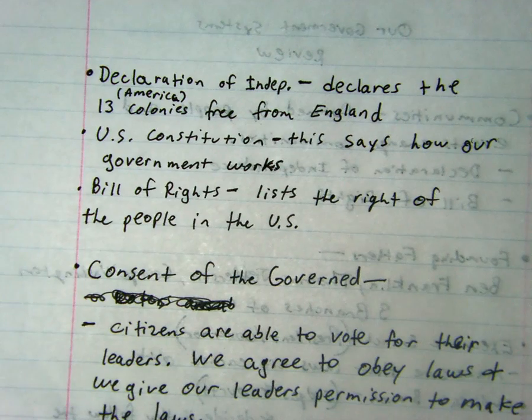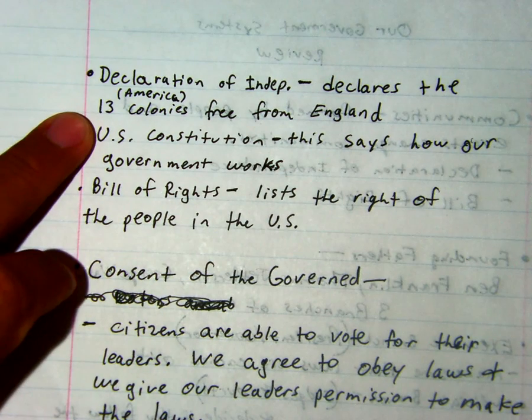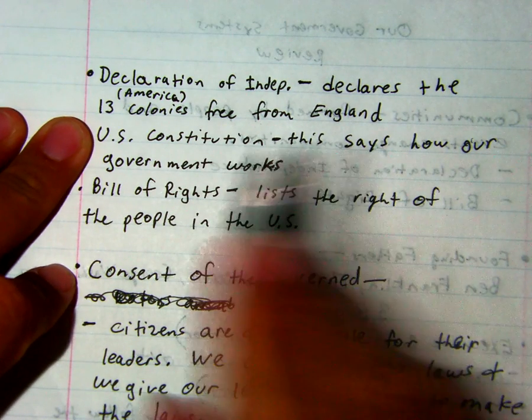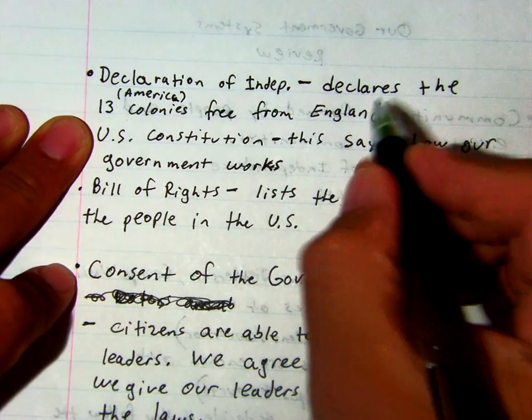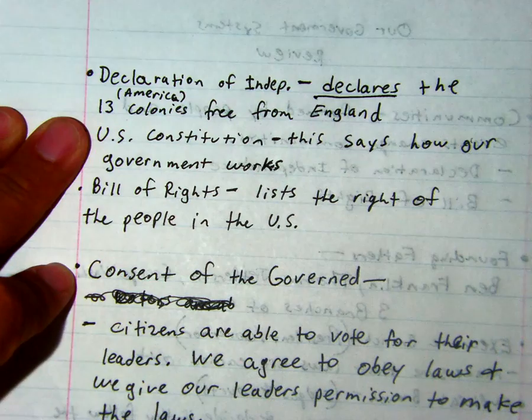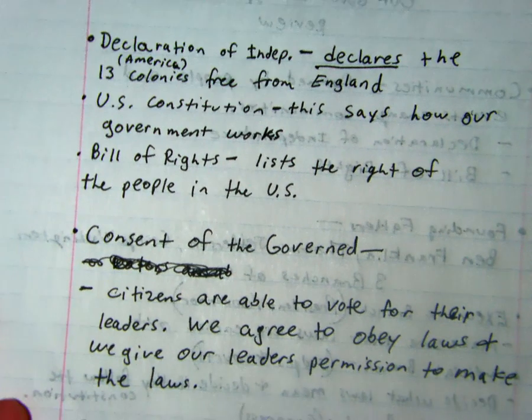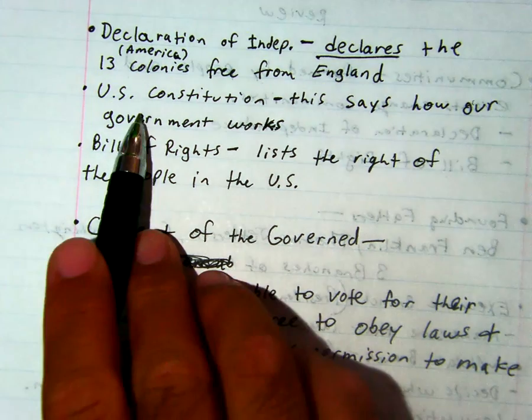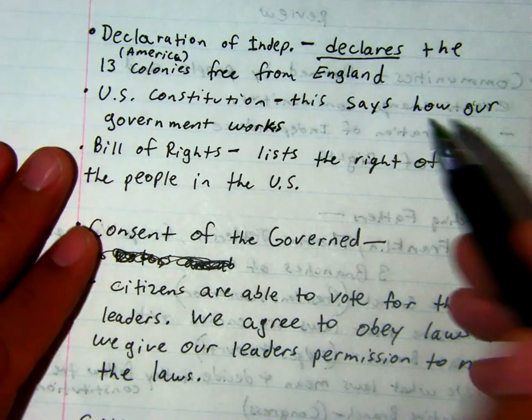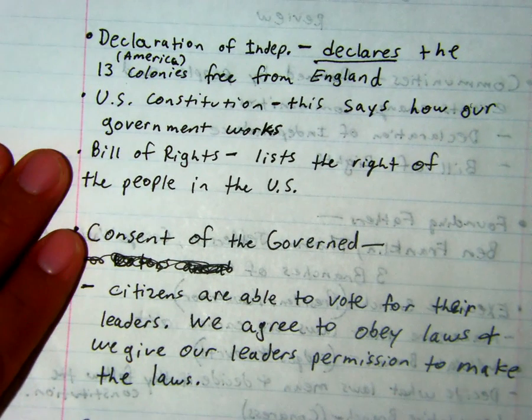Now, the Declaration of Independence declares that the 13 colonies were free from England. And now the 13 colonies, again, is what they called our states before they became states. Key word there is declares. The next document is the U.S. Constitution. Now this says how our government works. Once we became free from England, became our independent nation, we had to come up with our own set of guidelines, our own set of rules. And this Constitution helped us guide that. So this says how our government works.